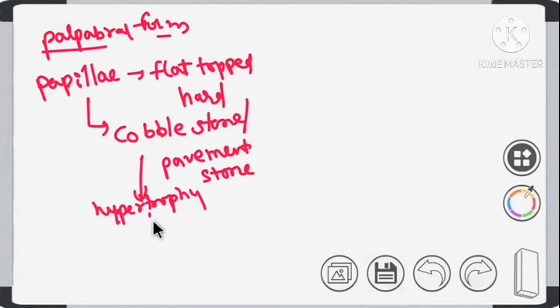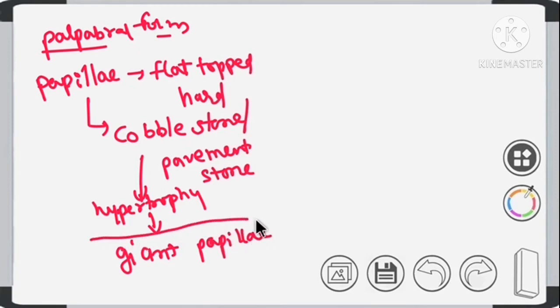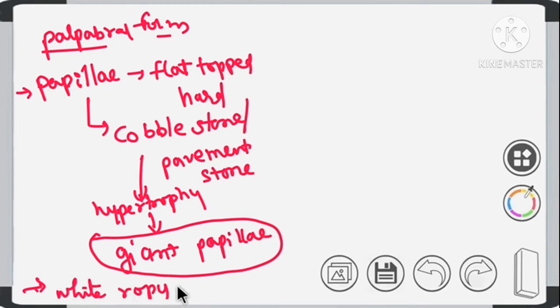Okay, when these undergo hypertrophy, then that appearance is called giant papilla. Clear? Then, apart from papilla, the other sign that we can see here is white ropey discharge. Clear? This is about palpebral form.